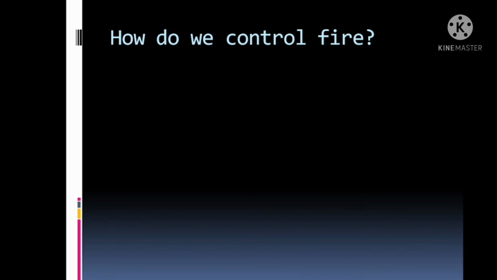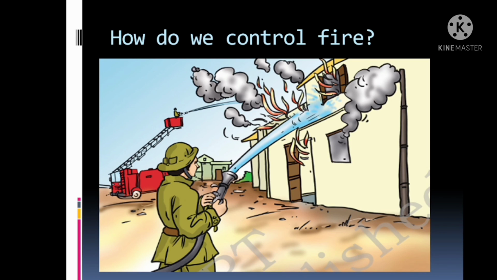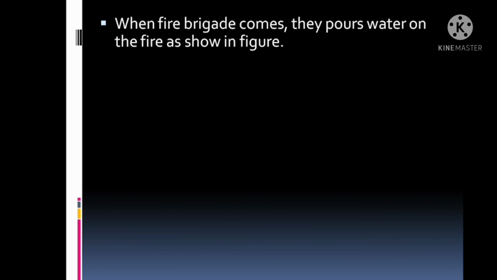So how do we control fire? These are all inflammable materials, and you know that fire is a dangerous thing. So we must know how to control fire. There are different kinds of examples and theories to control it. This is one example. When the firefighters try to stop the fire, what do they do basically? We'll see that. When firefighters come, they pour water on the fire as shown in the figure.